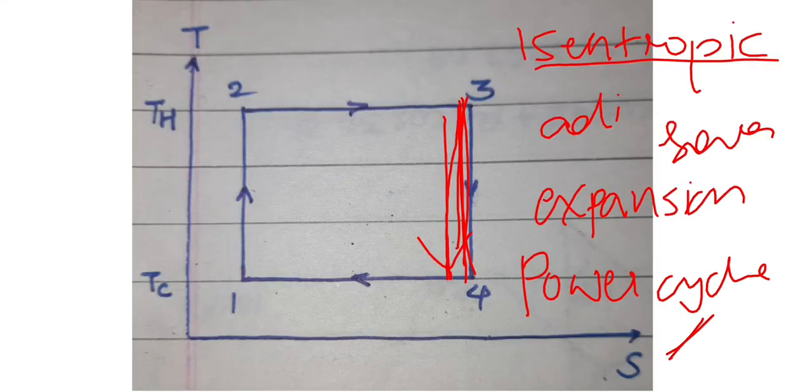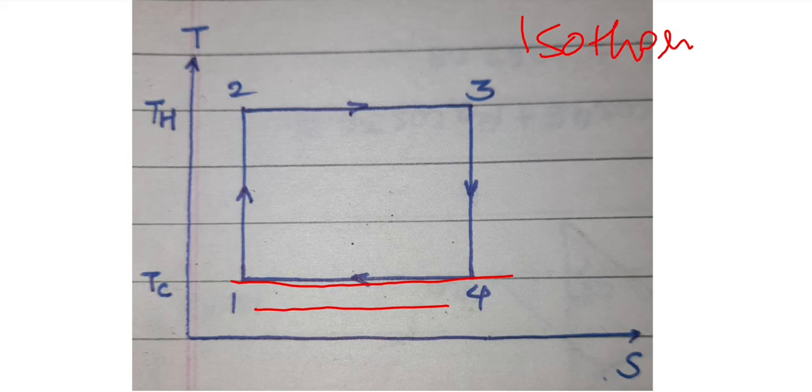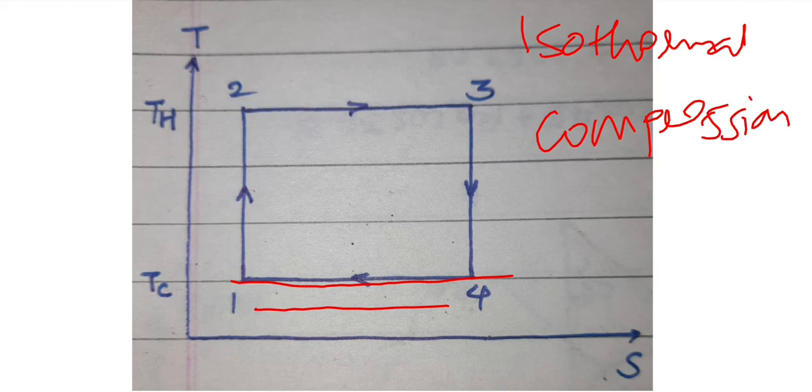Okay, now see here, the last step is from 4 to 1. From 4 to 1, the entropy is decreasing and temperature is constant, so it is isothermal. Entropy is decreasing, temperature is constant, so it is compression.